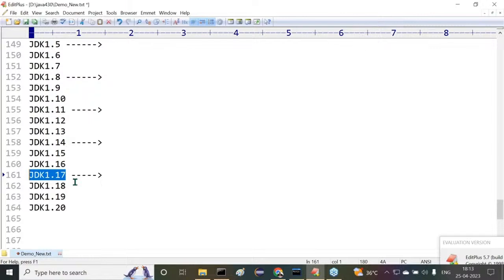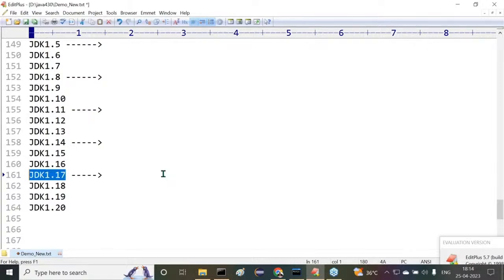Which version do we have to learn now? What version is required in outside companies? I'm giving the reality. Up to JDK 1.8, they used Java in a stable mode. Now they are switching directly from 1.8 to what version? 17. So they are moving to version 17. Definitely we need to have awareness of version 17 or not.